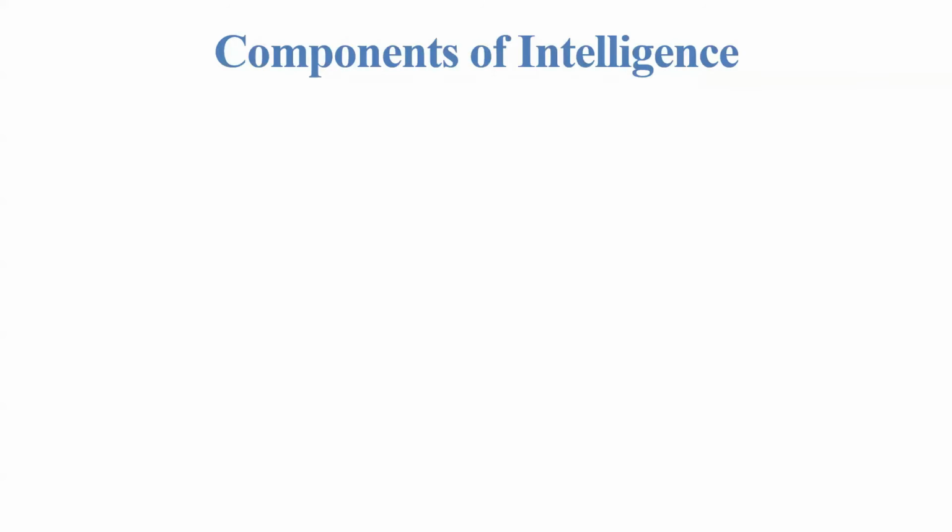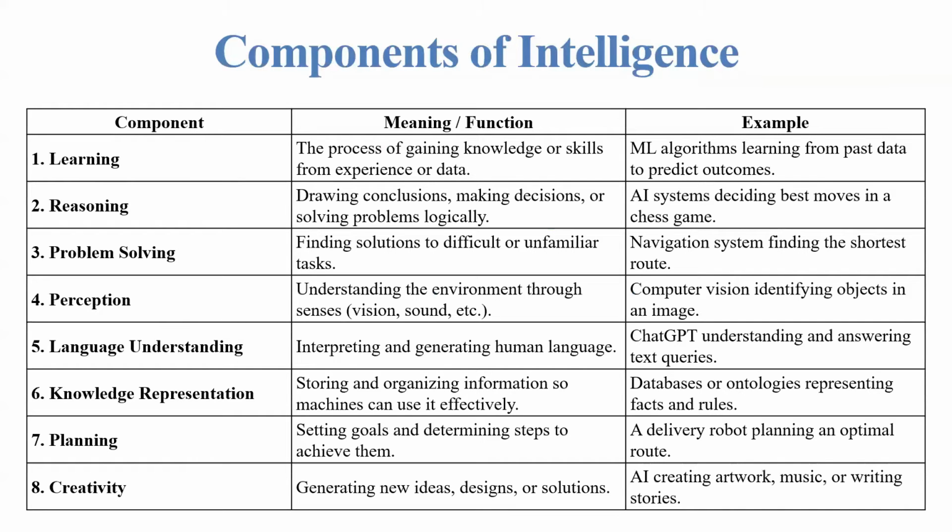Next one is components of intelligence. We have 8 components here: learning, reasoning, problem solving, perception, language understanding, knowledge representation, planning, and creativity. What is the meaning of learning? Learning is the process of gaining knowledge or skills from experience or data. Example, machine learning algorithms learning from past data to predict outcomes.